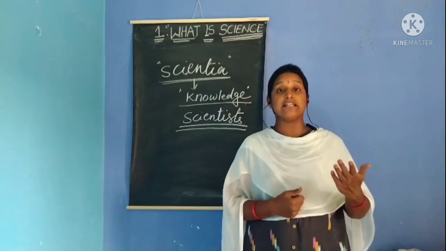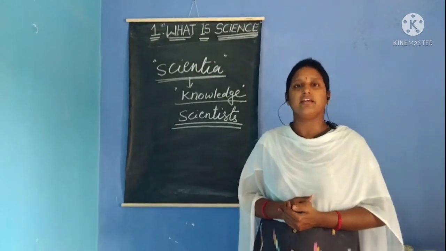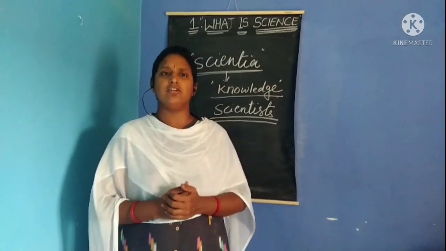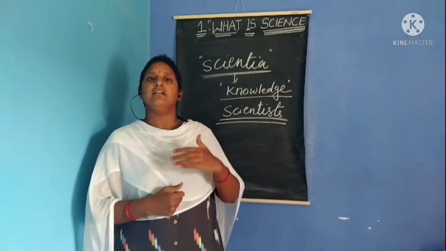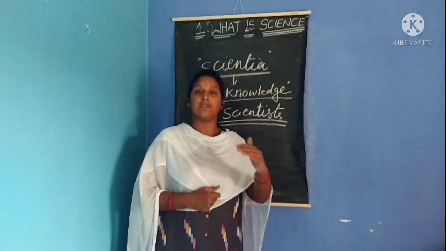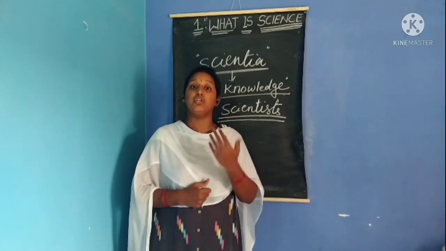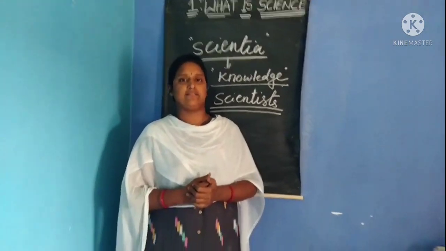A person who studies about earth, archaeologist. A person who studies about climate, climatologist. So the persons, because of their interest, are gaining some knowledge, getting some information from the things they are observing, from the things they are doing. So this leads to inventions and discoveries.